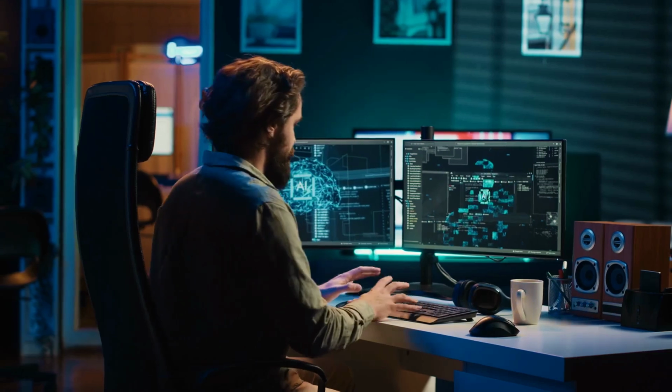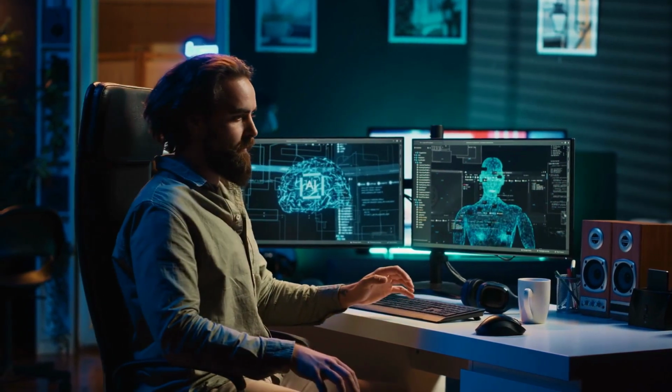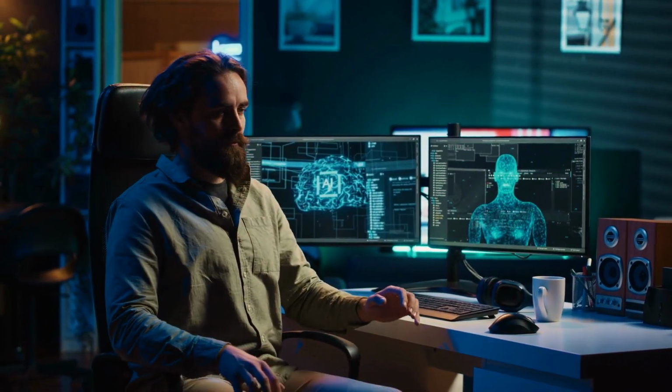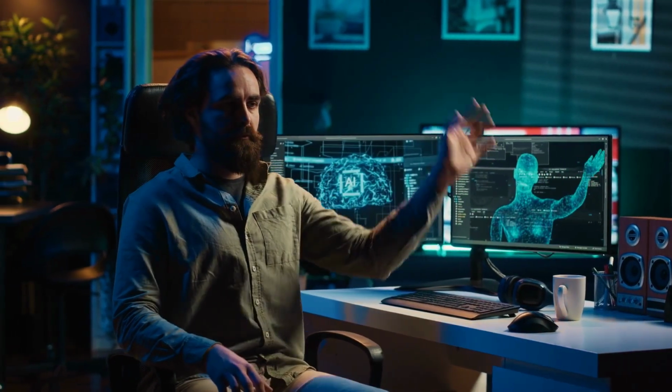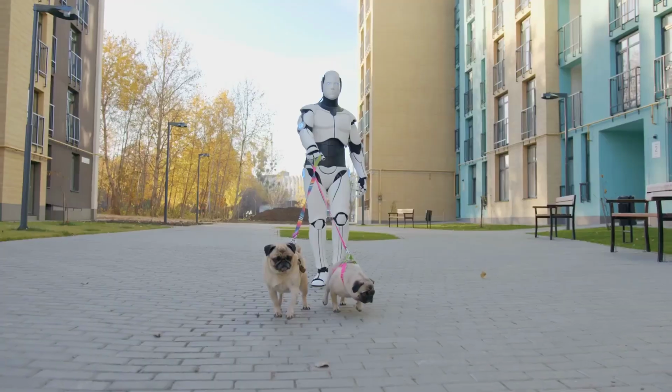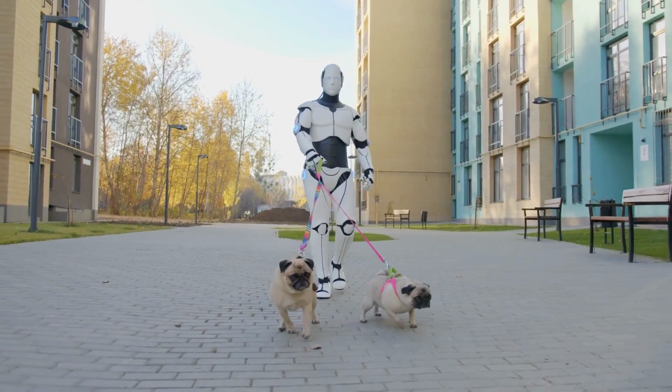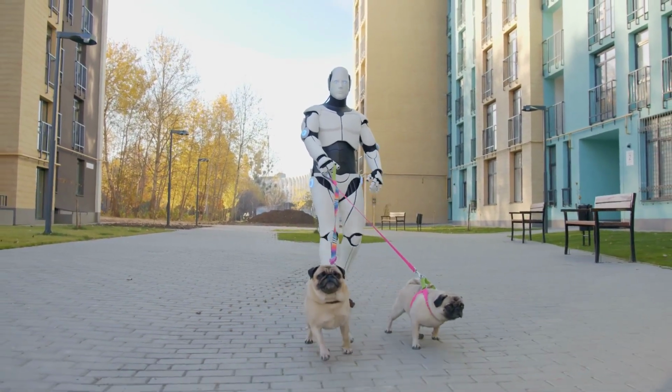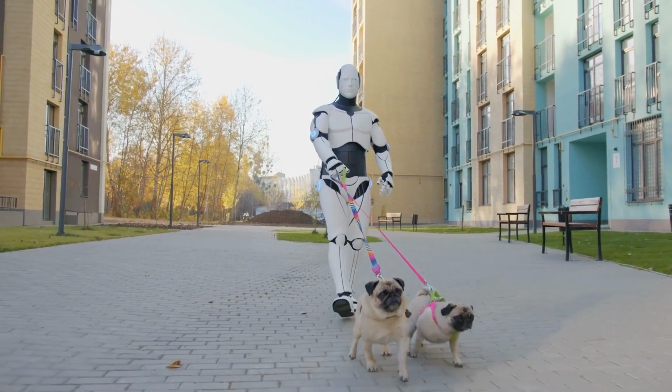As AI continues to evolve, it holds the potential to revolutionize industries, drive innovation, and solve complex challenges. However, understanding the ethical implications and ensuring transparent and responsible AI development are crucial for harnessing its full potential while addressing concerns about privacy, bias, and job displacement.